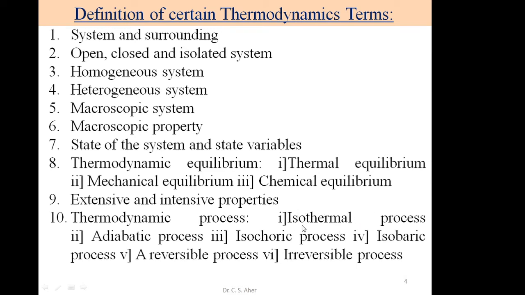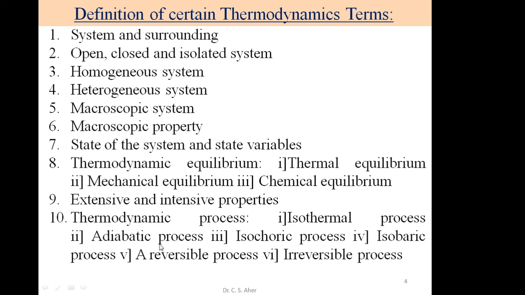There may be exchange of heat by the system to the surrounding or surrounding to the system, but the temperature of the system remains constant. That is called the isothermal process.